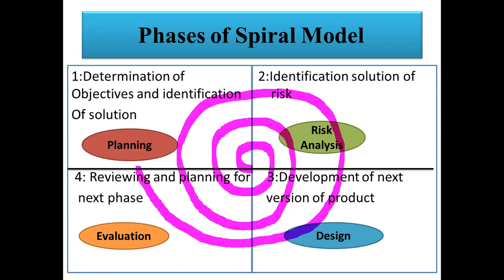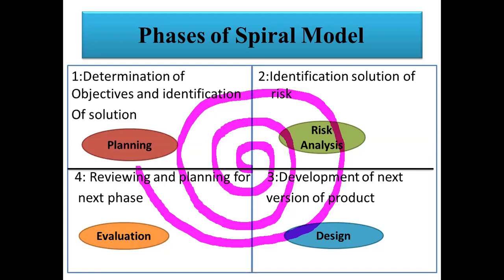So what is the purpose of determination of the objective and identification of the solutions? We need to collect the requirement from the customer, and identify the alternative solutions of a problem, how we can solve these problems. While we are identifying the alternative solution for a problem, then in the second phase, we need to identify the risk related to a particular solution, whether this solution may have any kind of risk or not. In the third phase, if we identify that there is no risk, then we need to develop the working model, or we can say a prototype, or we can say a design.